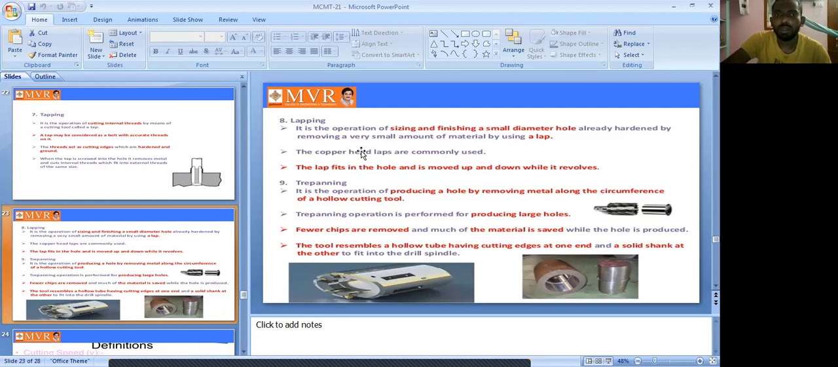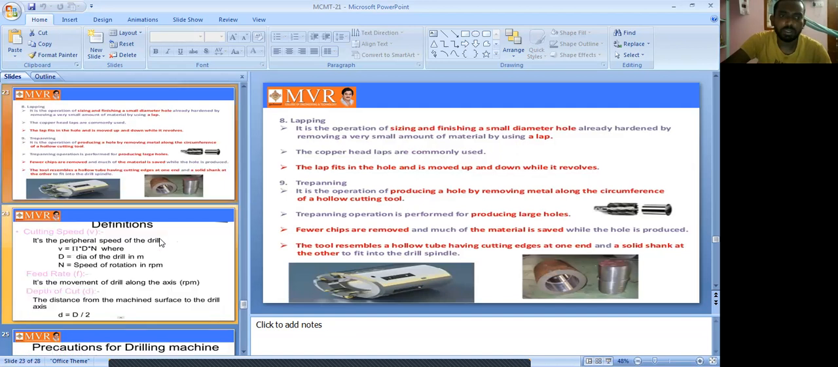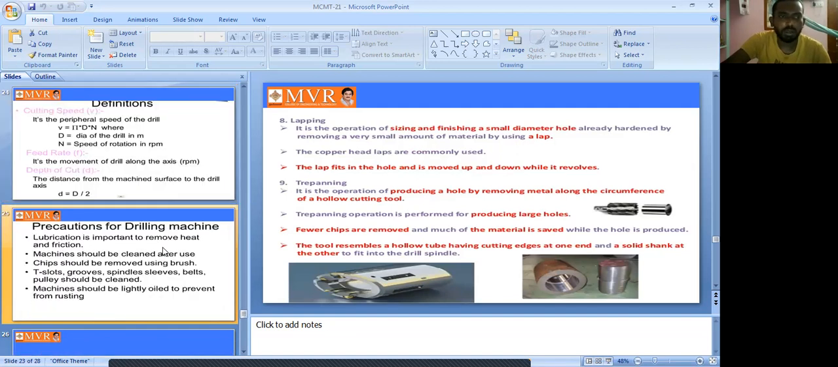Next class we will discuss a few operations, and next we will discuss the definition of cutting speed and depth of cut, and precautions of drilling machine. Next, what are the cutting tools, what are the work holding devices, what are the tool holding devices. We will discuss this topic. After that, the drilling topic is completed. Next we will start the boring operation. Thank you. So it is our today class.